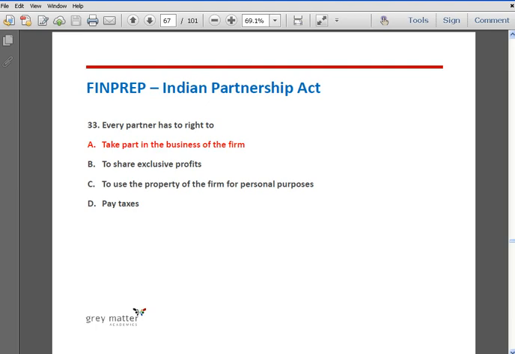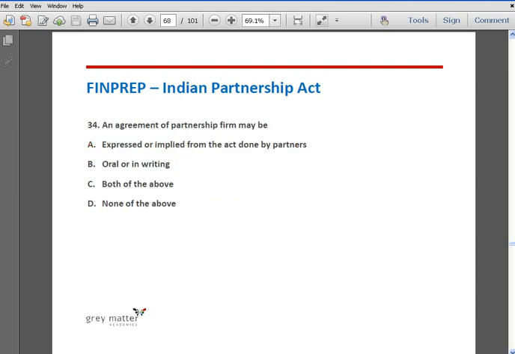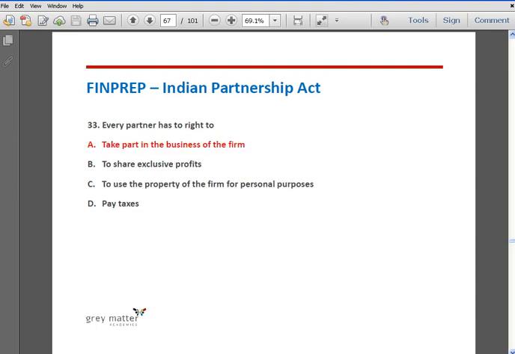Rights of the partners are already discussed during the introductory section, and hence taking part in the business is one of the implied rights of the partner. Sharing of profits is allowed only if the partnership agreement allows for the same, and hence it is not a correct answer. Option C, to use the property of the firm for personal purposes, is anyway not a correct answer. Paying taxes is not an option at all, and hence option A is correct.